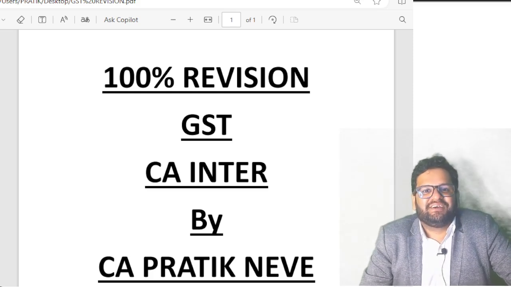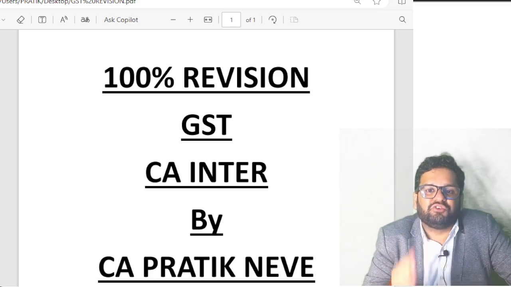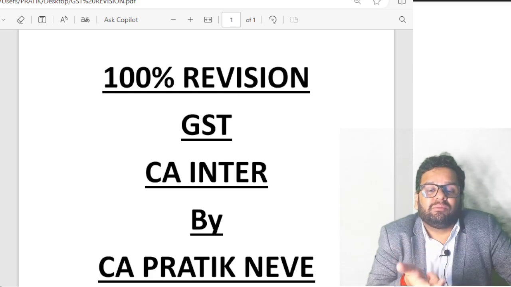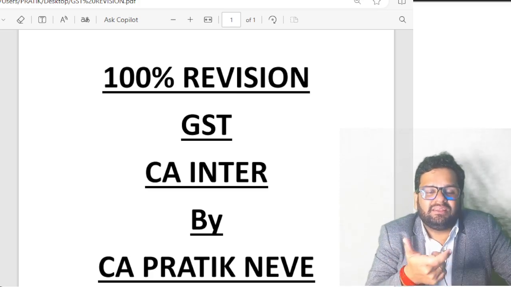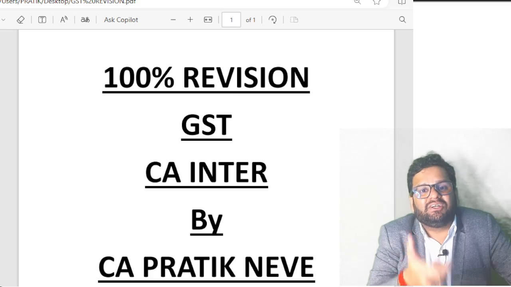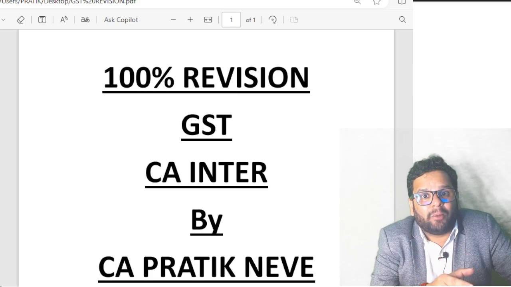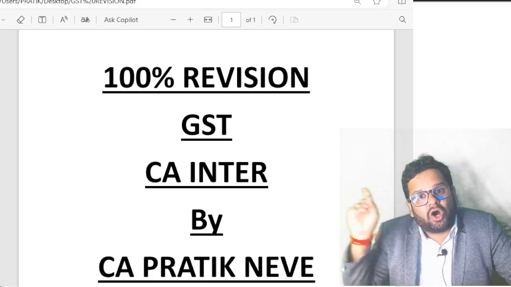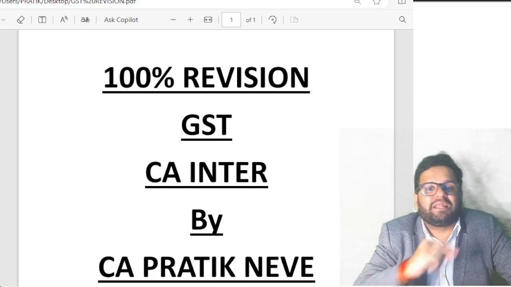Then friends, finally, TCS section 52. So who will do this TCS? I told you e-commerce operators like Amazon, Flipkart will do this TCS. When will they do this TCS? They will do this TCS when they are collecting the money from customers on behalf of various suppliers listed on their platform.